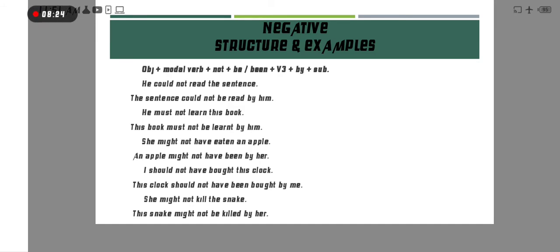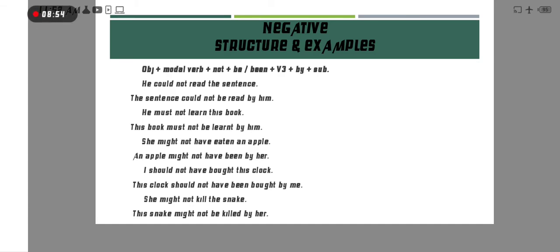Okay, so now next example, she might not have eaten an apple. Okay, this is related to past tense. Might have, so therefore we use here have been, after have we use been, and apple first object, then might. Okay, then the modal verb, not, because this is a negative sentence, and then have been by her.